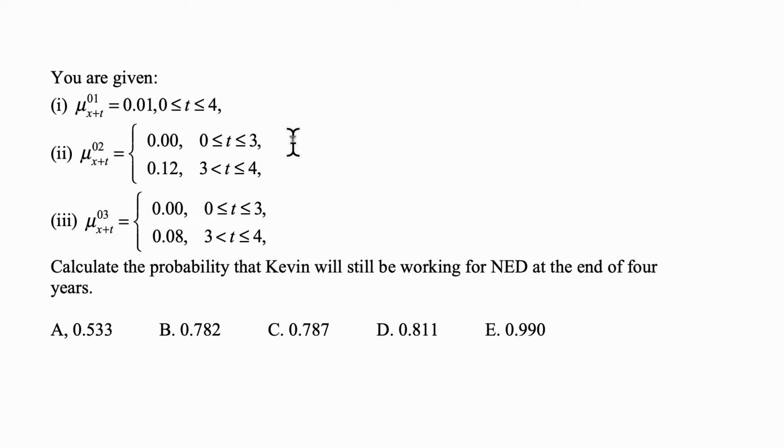And then the force of transition from state 0 to state 3 is 0 for the first 3 years, and then 8% or 0.08 between times 3 and 4. Calculate the probability that Kevin will still be working for NED at the end of 4 years. And you have 5 answer choices.